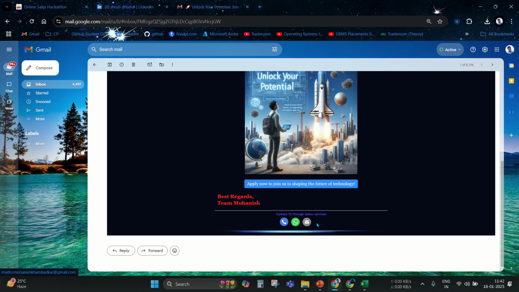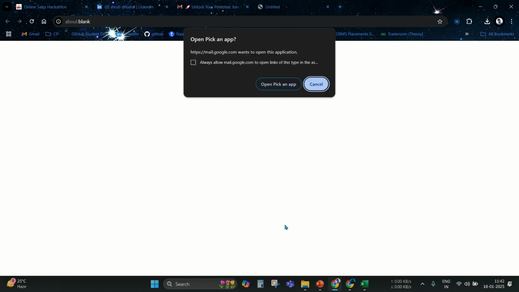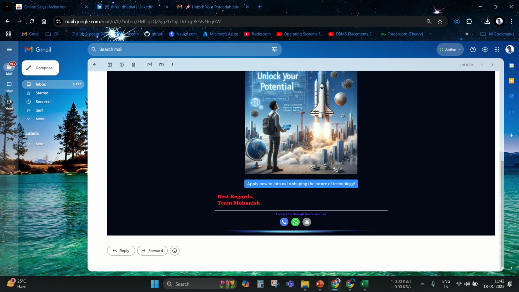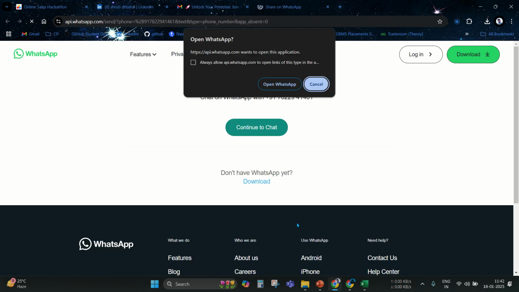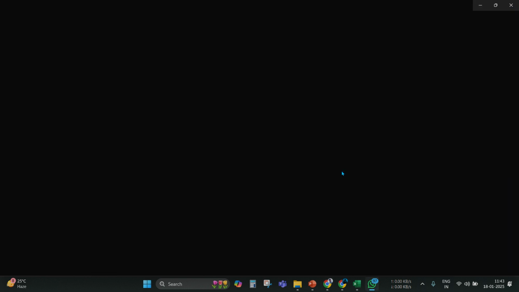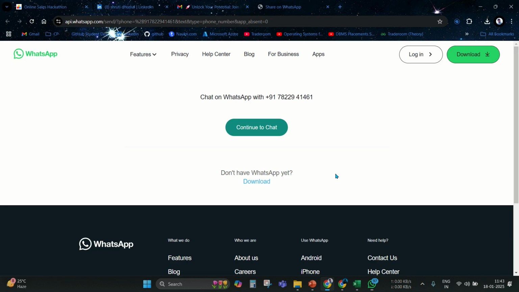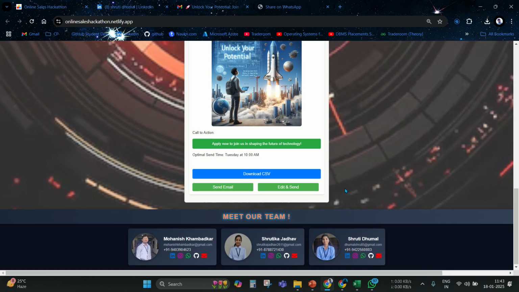And all the buttons are working too. When we click on this, the call is placed automatically, and WhatsApp contact is there for the particular number which I have mentioned. You can see WhatsApp is opening, and it is all working.